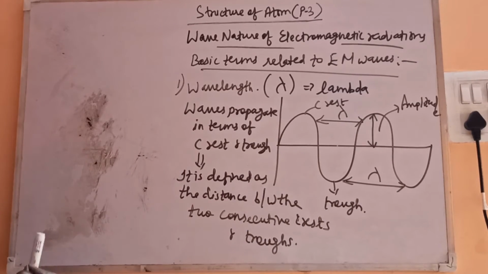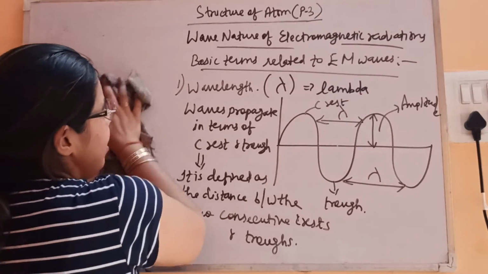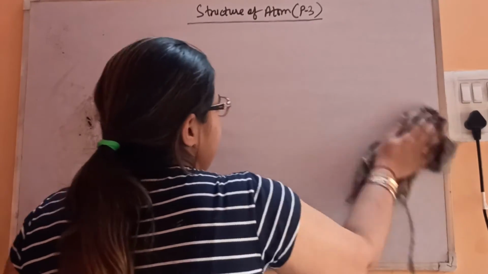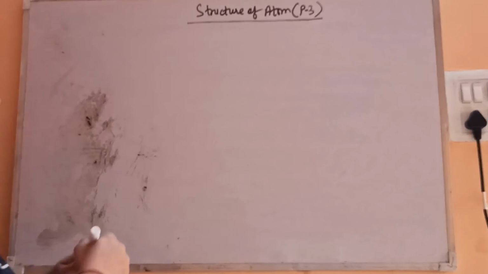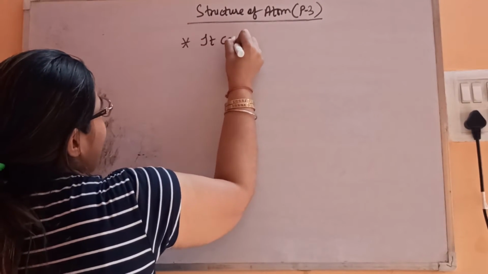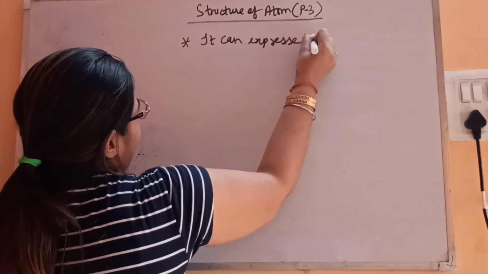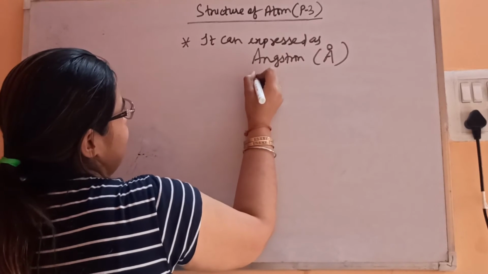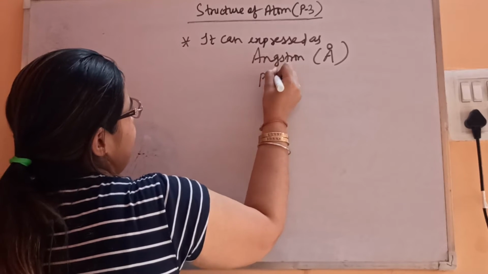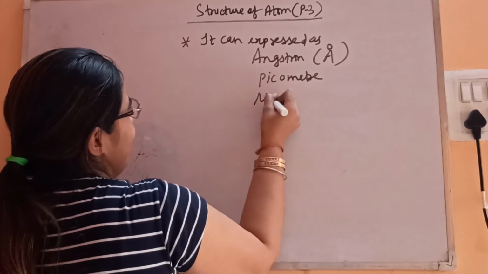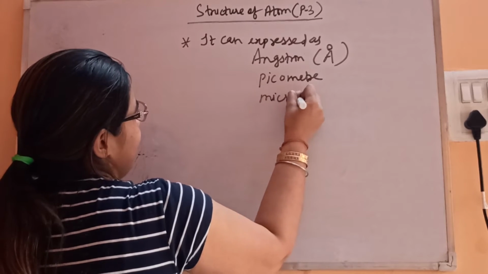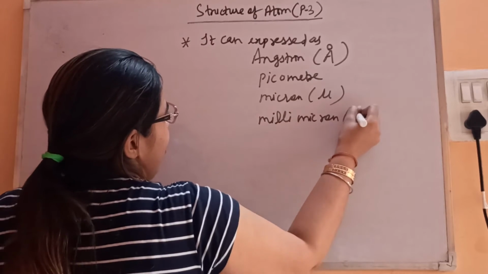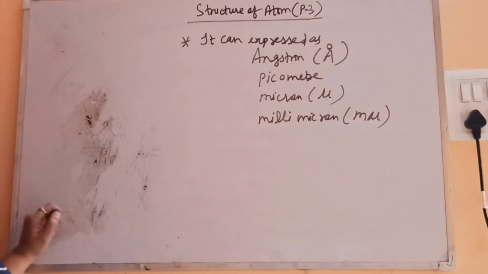Now let's see the units in which it is represented. Wavelength can be expressed in many units, like angstrom, picometer, nanometer, micron, millimicron, and they all are related to the SI unit, that is meter.